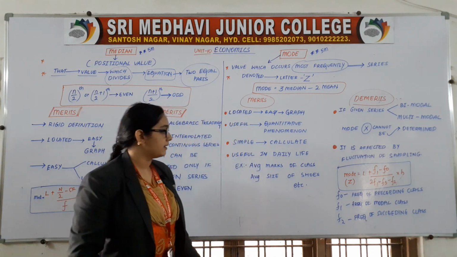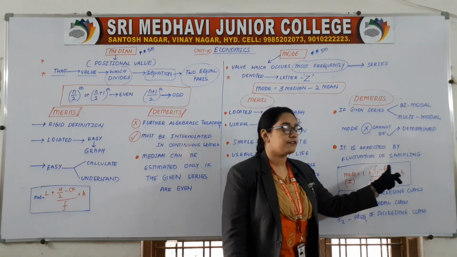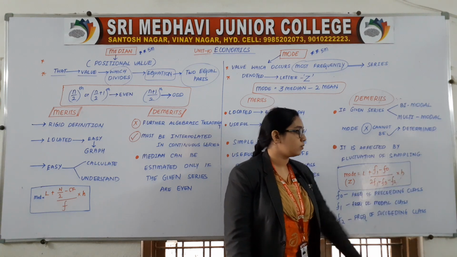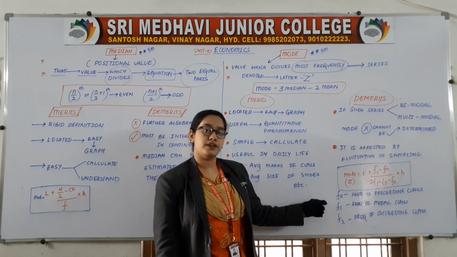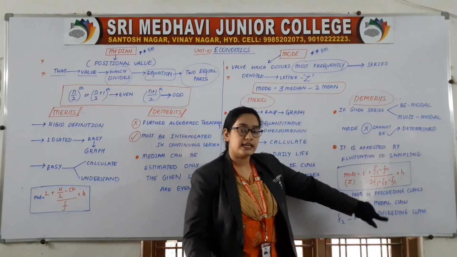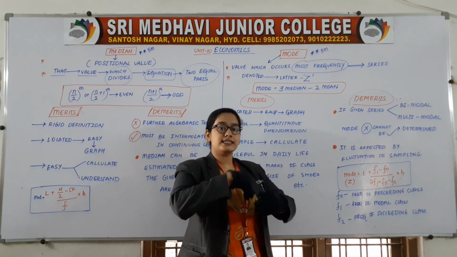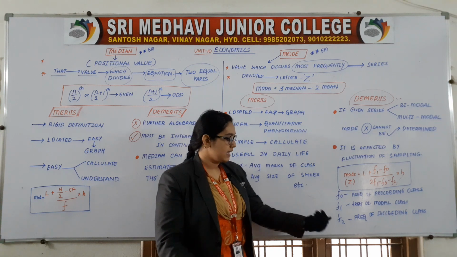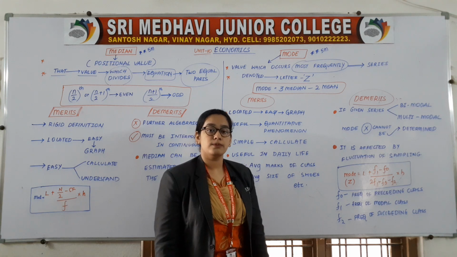Then coming to this side, we have mode is equal to L plus (F1 minus F0) by (2 F1 minus F0 minus F2) into H. Now what are F0, F1 and F2? F means frequency. First, F1 is the frequency of the modal class. F0 means preceding, before. F2 means succeeding, after. So F0 is the frequency of the preceding class, F2 the frequency of the succeeding class, and F1 the frequency of the modal class.